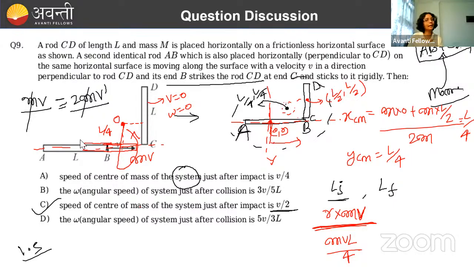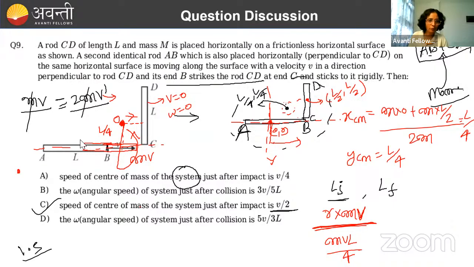Now, how we will calculate the final angular momentum? Finally, what is happening? Finally, these two bodies are becoming one, and their center of mass is moving with velocity v dash. Okay? So this center of mass is moving forward with how much velocity? V dash. We are calculating angular momentum around this point only.